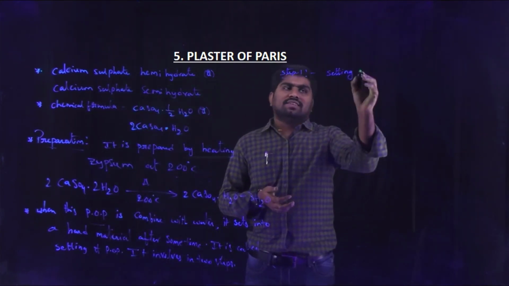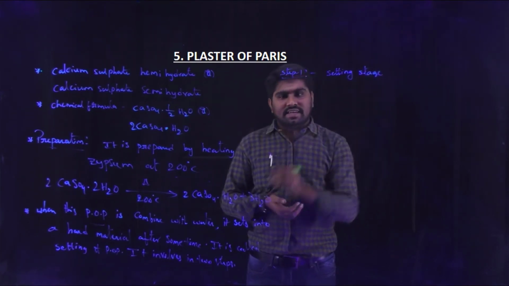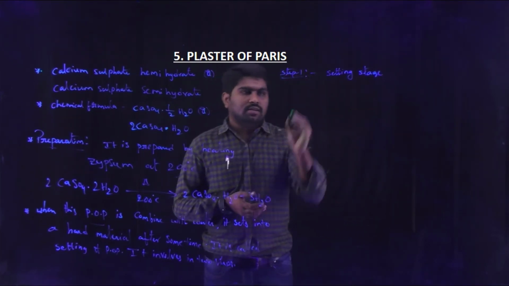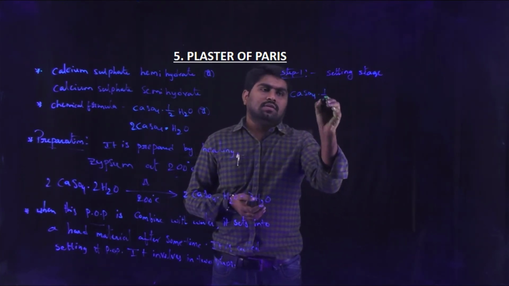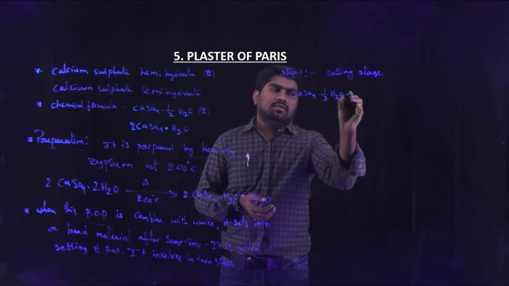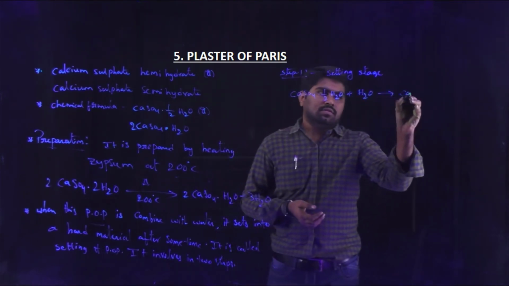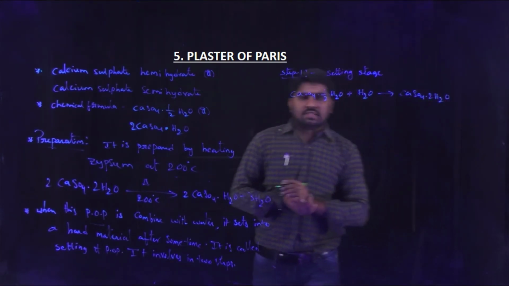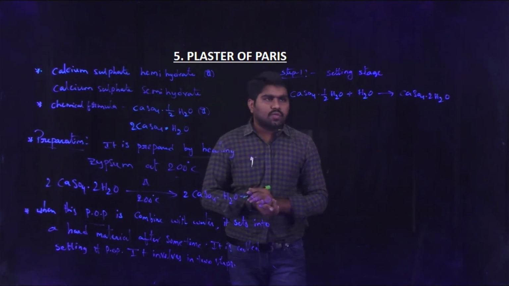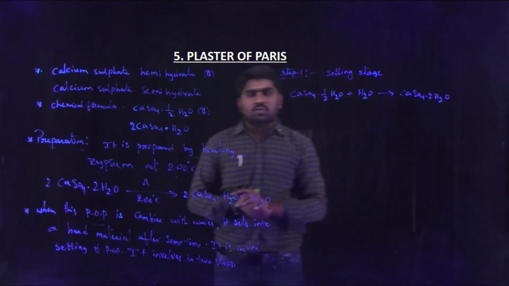That is CaSO4 half H2O, plus we are adding water molecules, and it becomes CaSO4 2H2O.